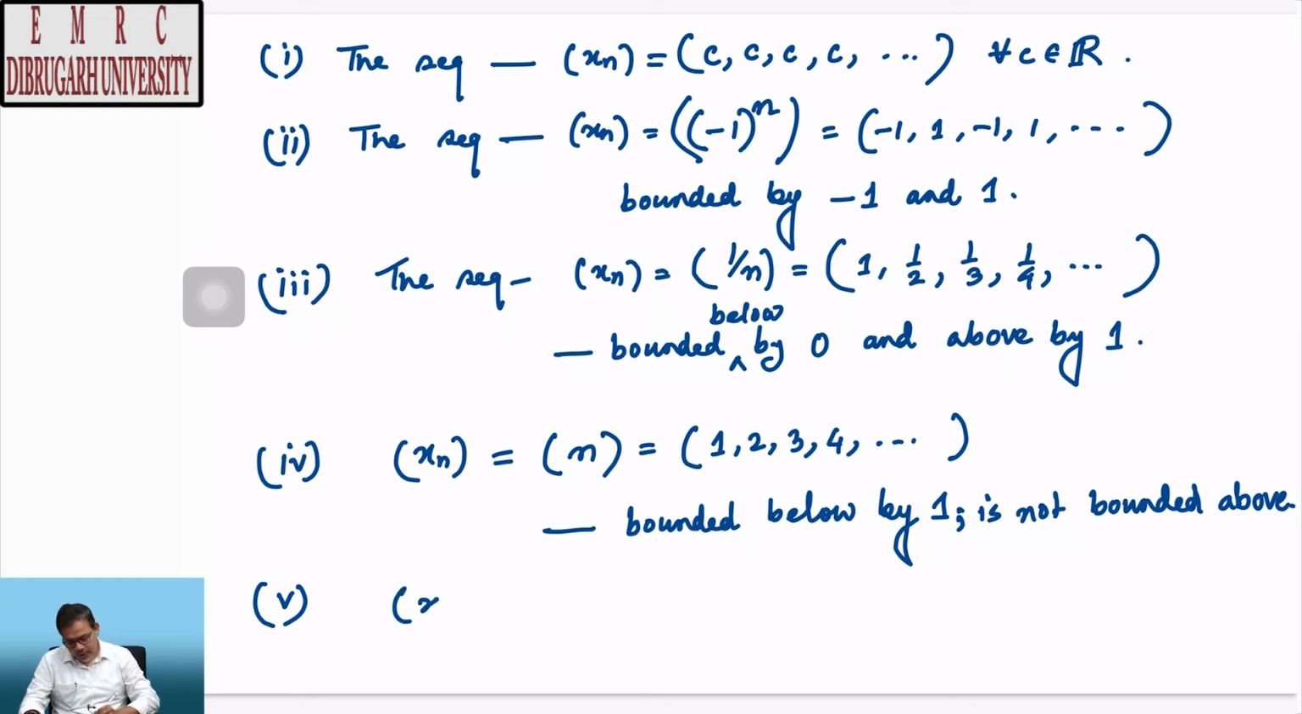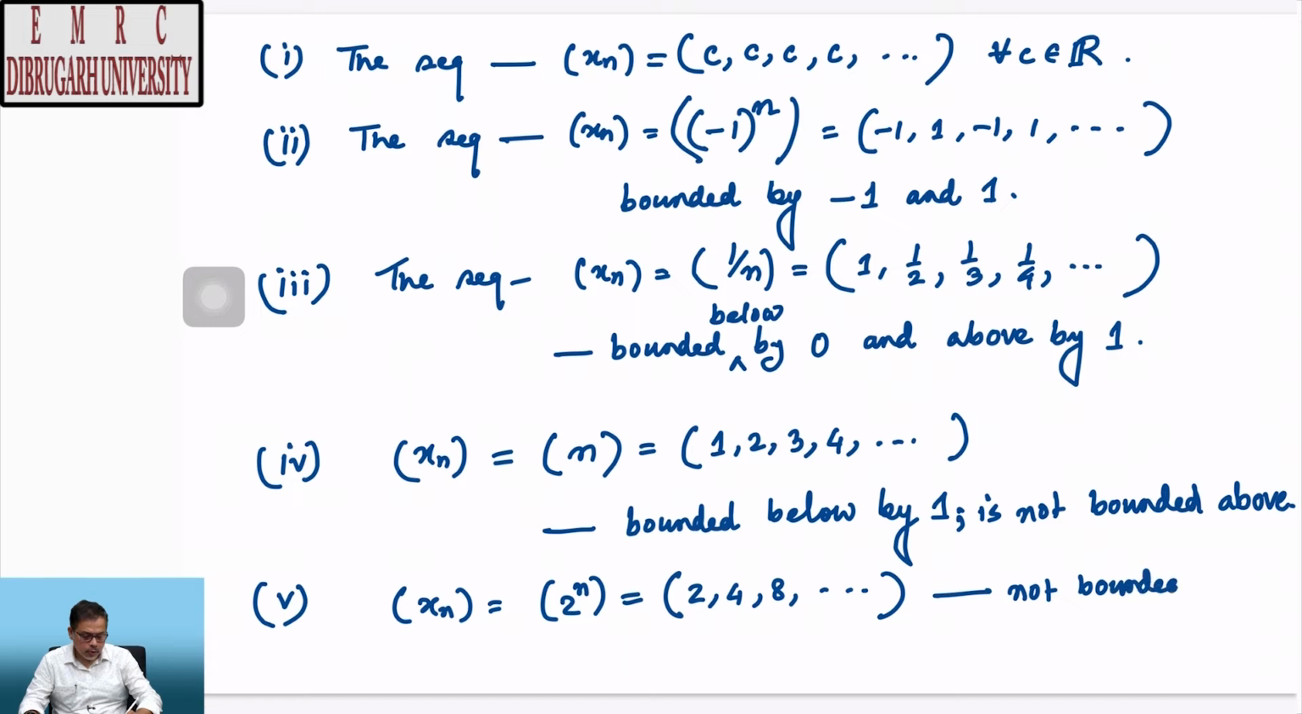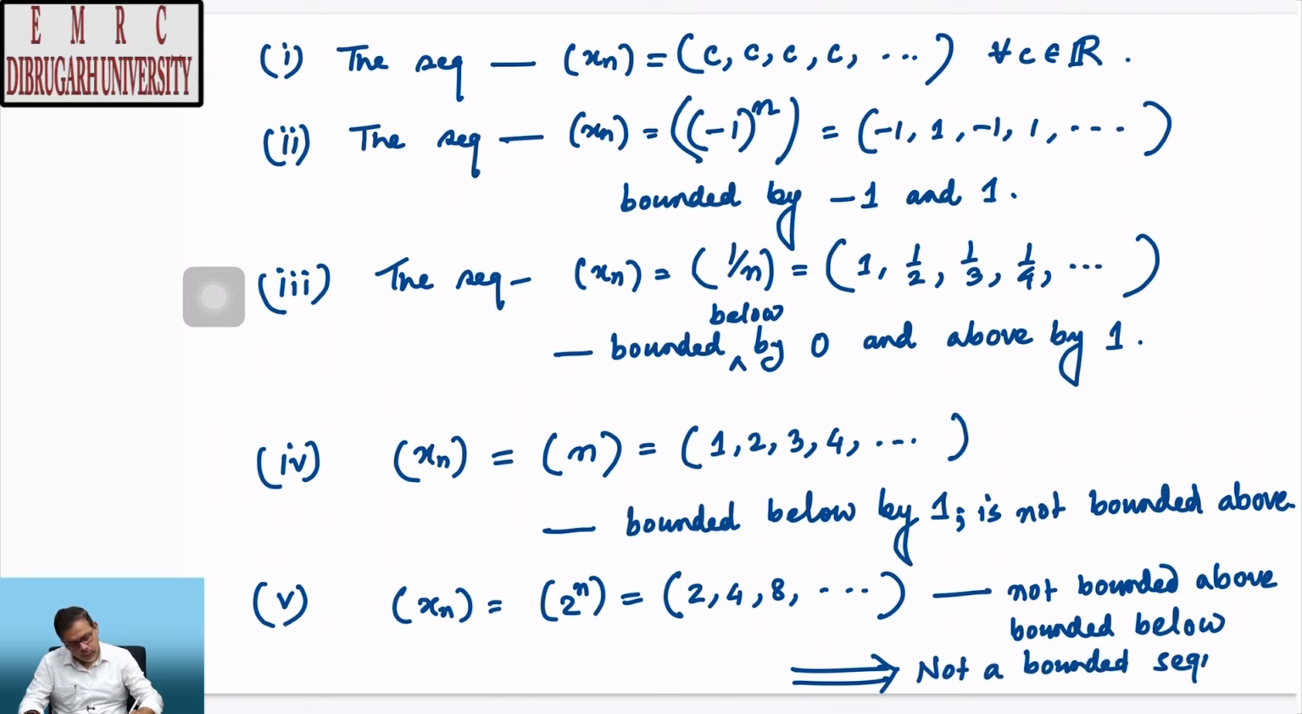Another sequence is, suppose xn is 2 to the power n, this is 2, 4, 8 and so forth. Again this is not bounded above, even though it is bounded below, and therefore, it is not a bounded sequence, because to be a bounded sequence it needs to be both bounded below and bounded above.